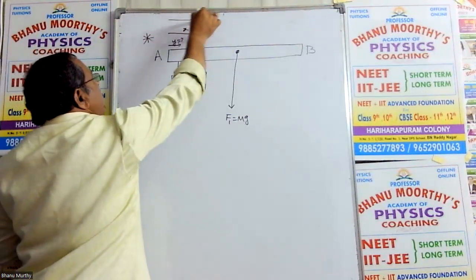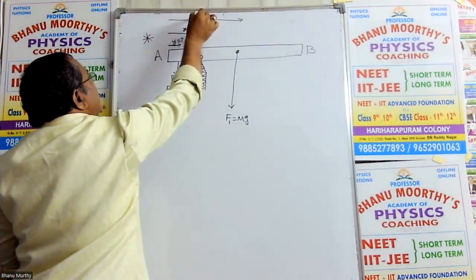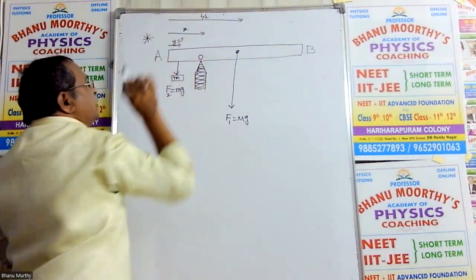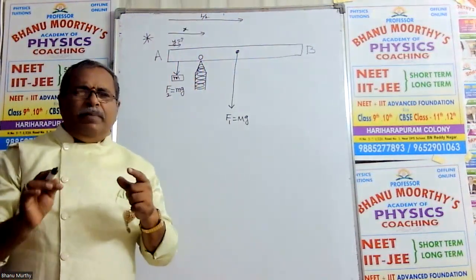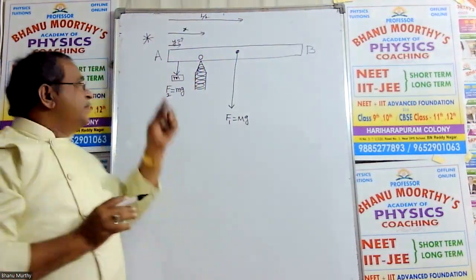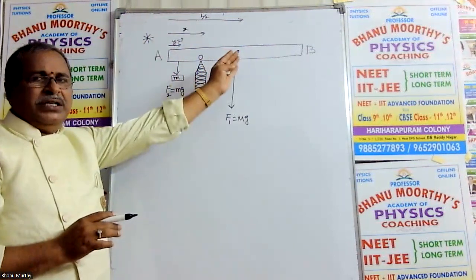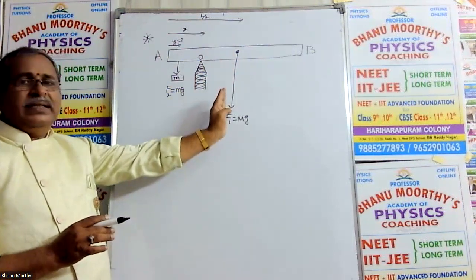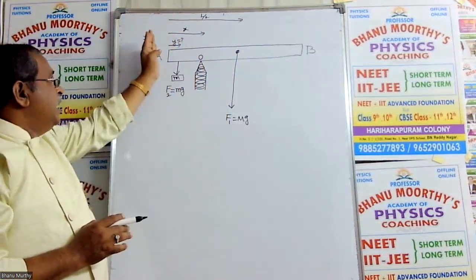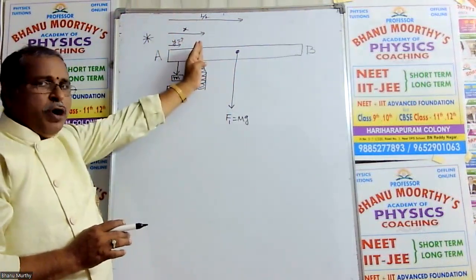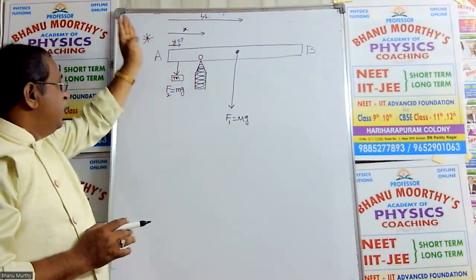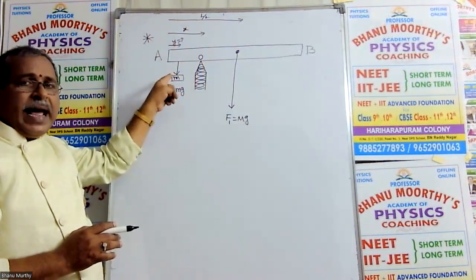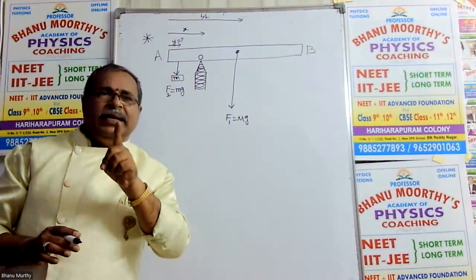And the total weight of the rod is situated at L by 2. All the measurements we are taking from the left side end of the rod. From A to the center of the rod, where the total weight acts, is L by 2. From the end A to the fulcrum point is X. From the left side end to this attached mass is at a distance Y.